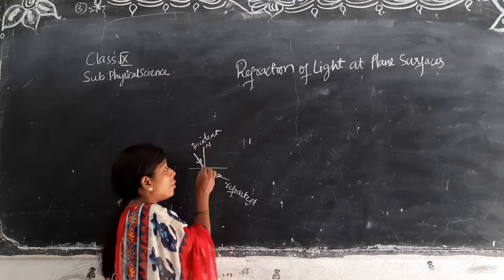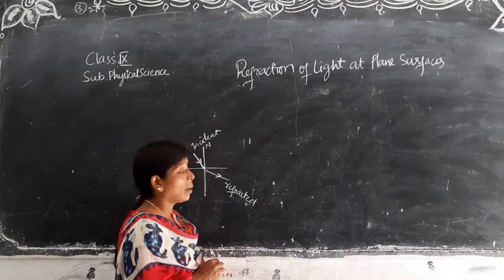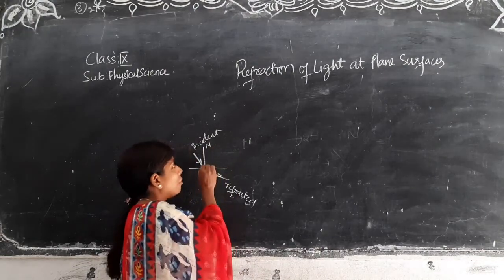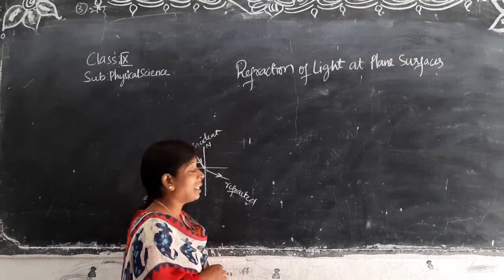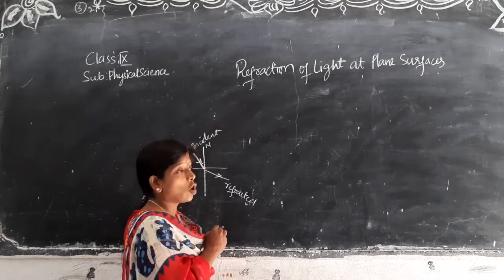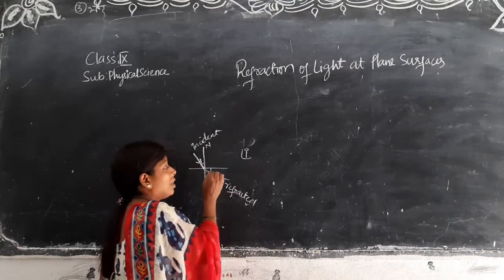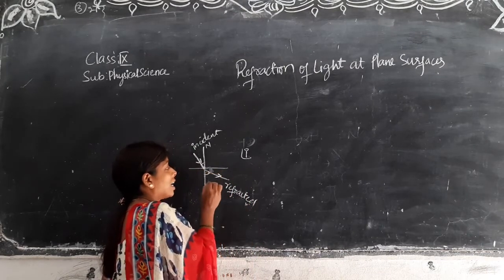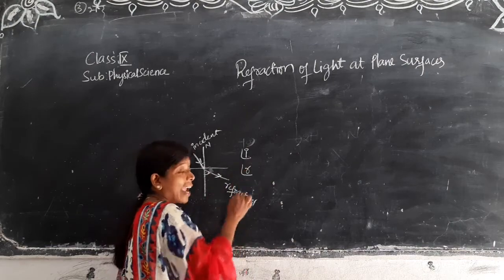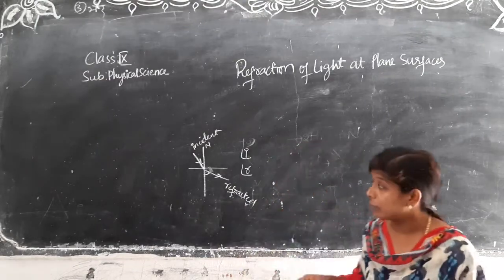At the point of incidence, if you draw a perpendicular line, it is a normal. Getting? And see, the angle between that incident ray and the normal is the angle of incidence, and the angle between this refracted ray and the normal is the angle of refraction. Getting?